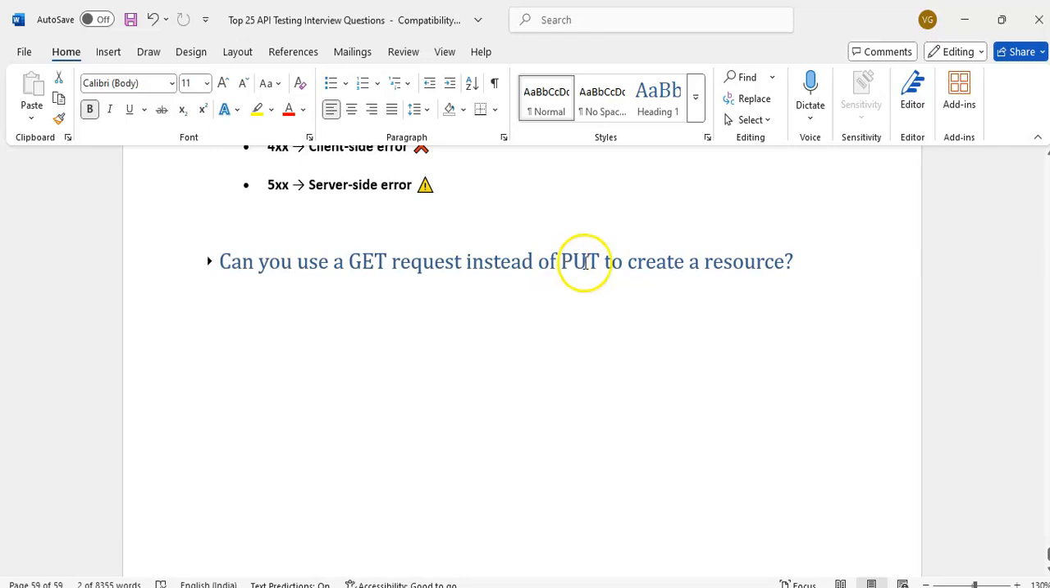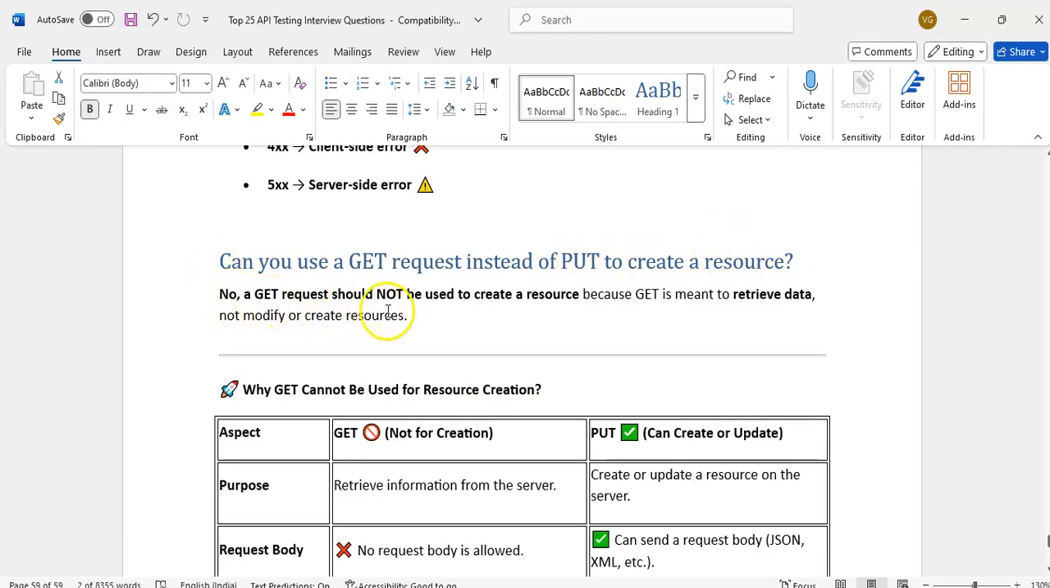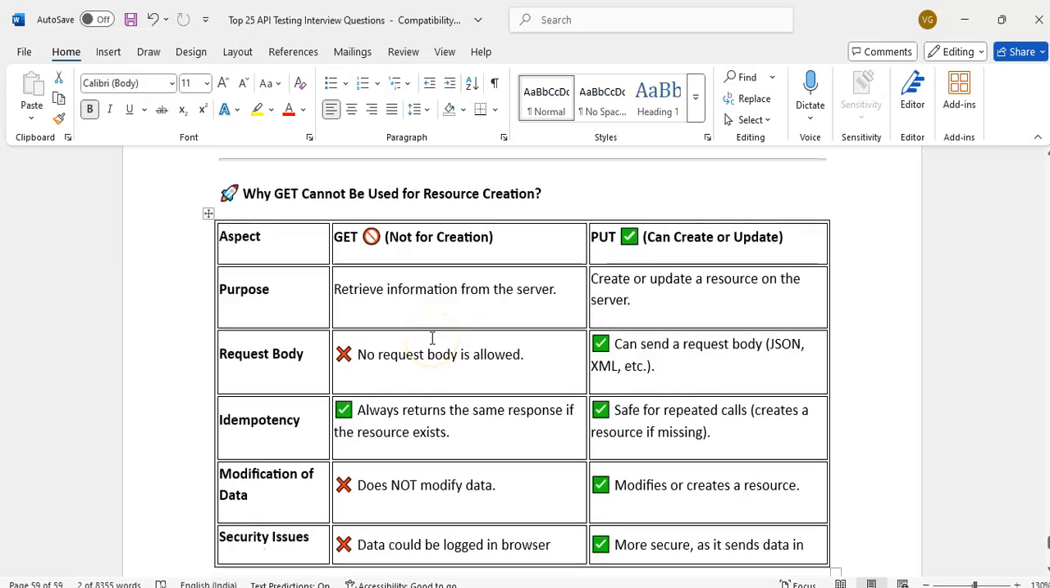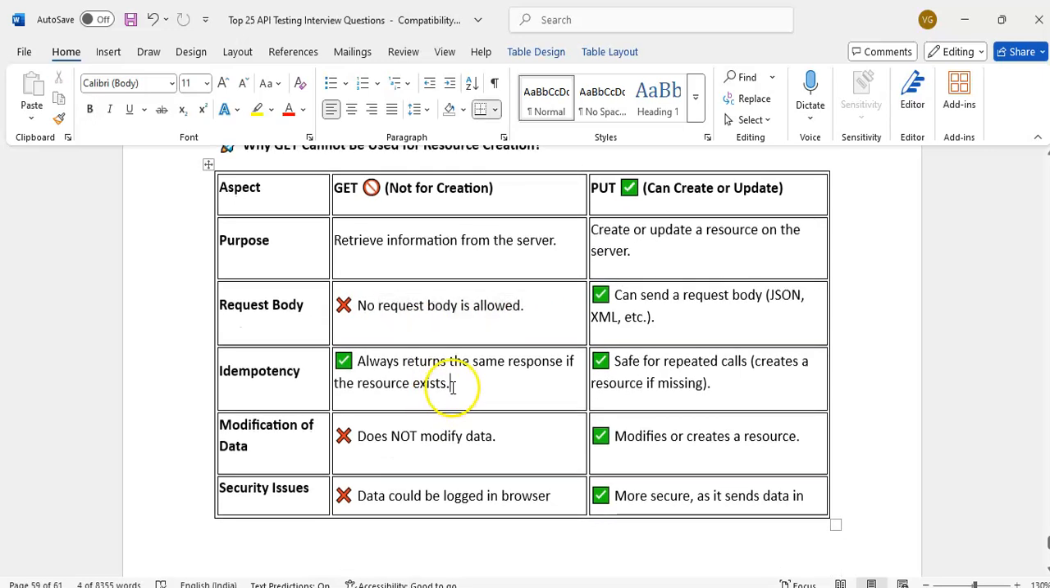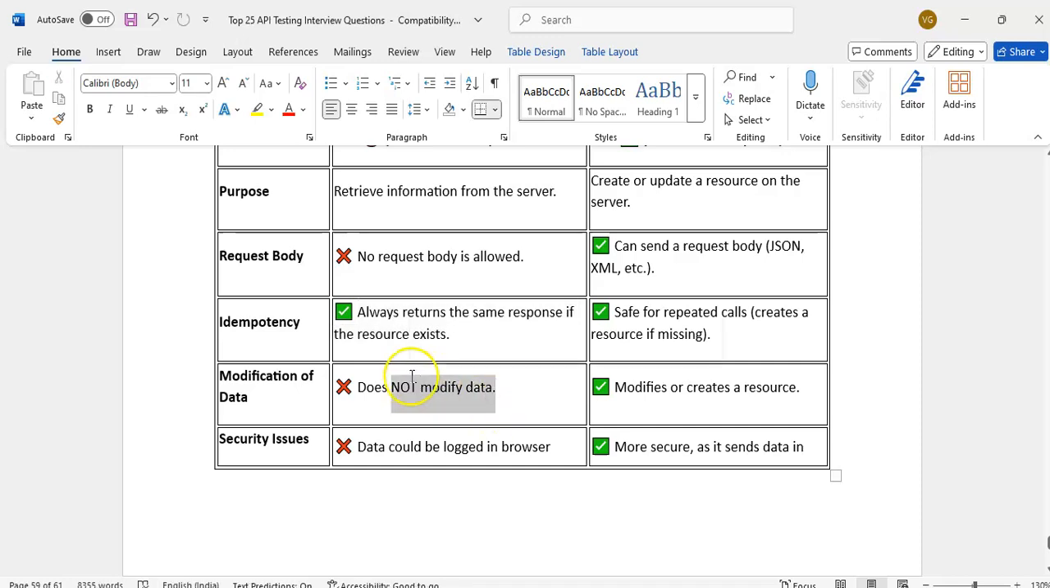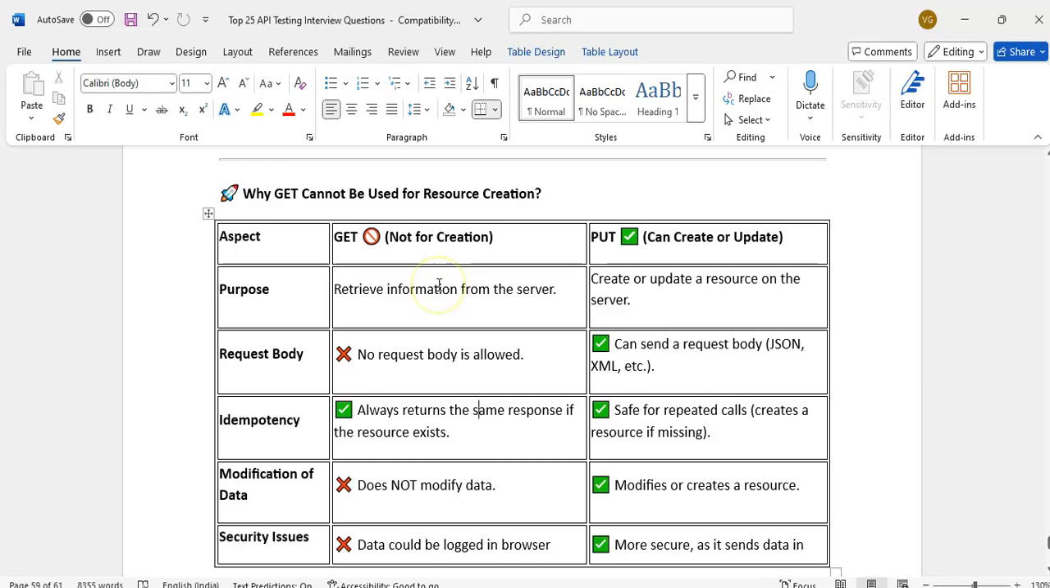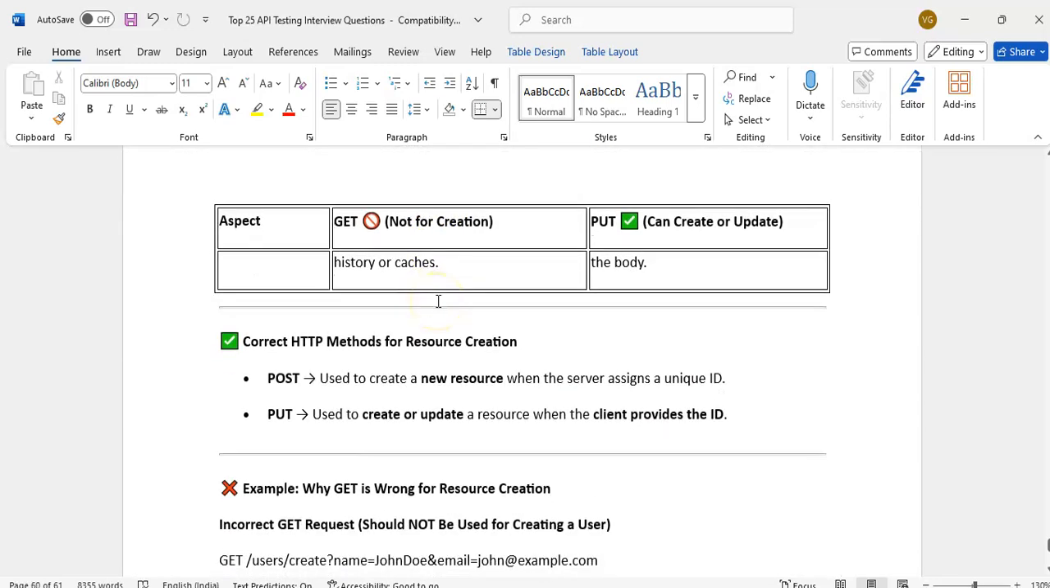Can you use a GET request instead of PUT to create a resource? No. GET is meant for retrieval, not to modify or create. We cannot use GET to create the resource. It is only to retrieve information. It has no request body, always returns the same response, and does not modify the data. Data could be logged in the browser. GET is not meant for creation.